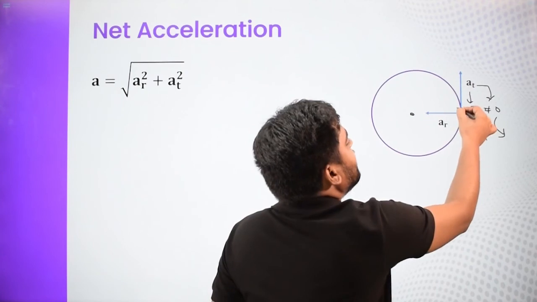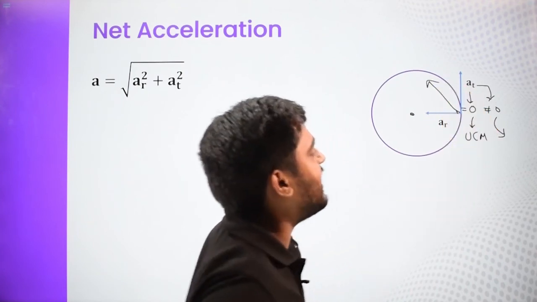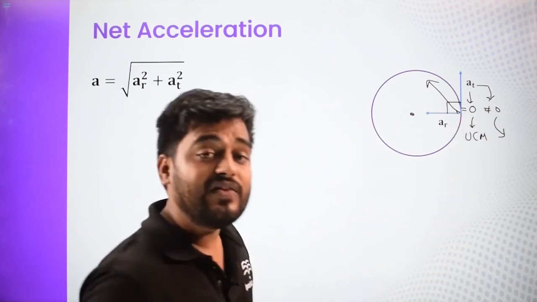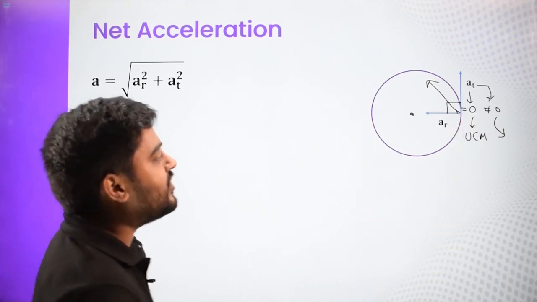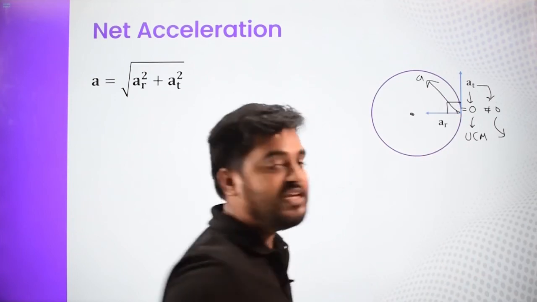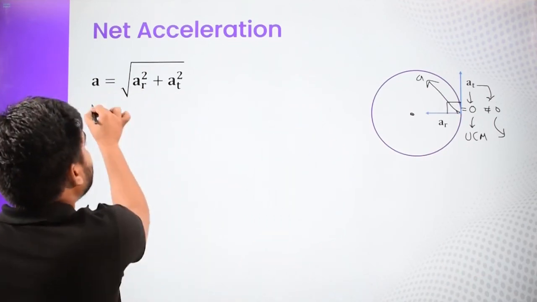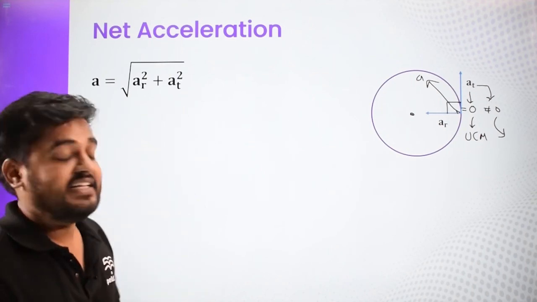When we add them, this is how our net acceleration looks. Since the angle between AT and AR is always 90 degrees, we can directly use the Pythagoras theorem to add these two vectors. The net acceleration is given by the square root of AR square plus AT square.